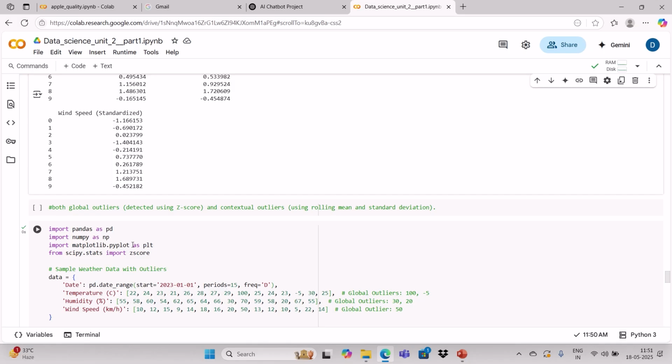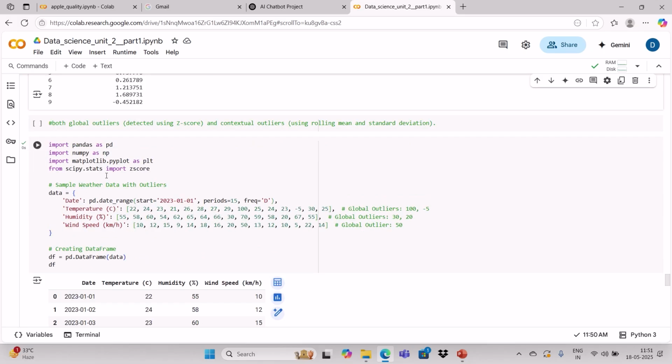Contextual outlier means, suppose you are going to measure the current for a device. Sometimes, due to the physics or the phenomenon of the device, the current will be much higher at a particular point. This is not an outlier. This is contextual, so this is relevant to the physics. Experts or domain knowledge persons can identify whether a particular data point is a contextual outlier or a global outlier. So there are two kinds of outliers.